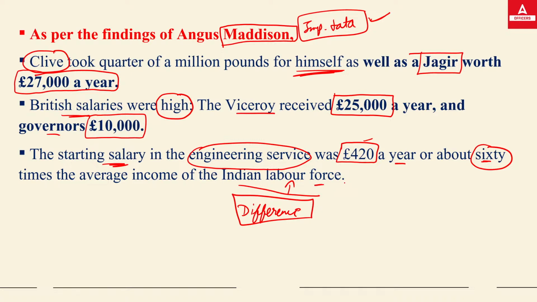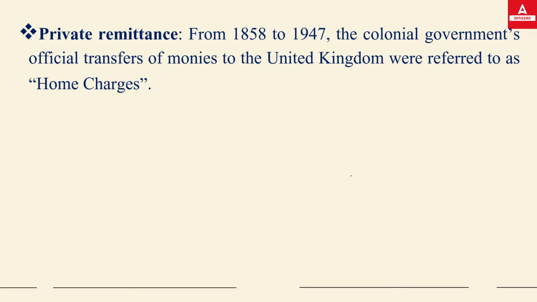And that has created a huge difference between India's income or GDP or contribution at the global level, and the income increase for Britain or their GDP and their contribution at the global level. And the data have been represented to us here in this particular chapter, like how much increase in India's income or India's GDP happened in the period when the Britishers were in the country, or we can call it the British era. At the same time we have seen the income and trade of the Britishers.